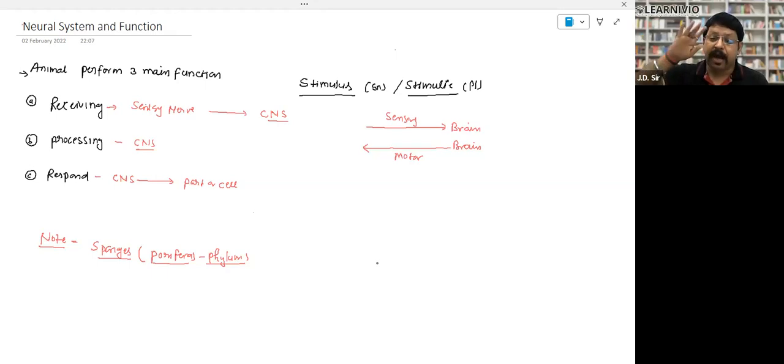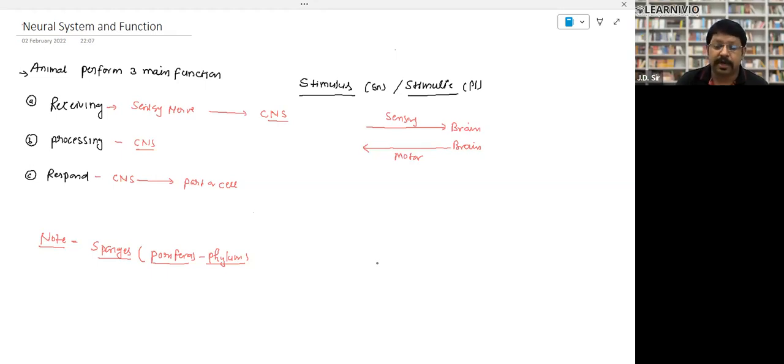For example, I have touched a hot object or a cold object. This hotness or coldness will be received by some neuron and they will take this message to the brain. So those neurons which take messages to the brain are called sensory neurons, right? Then the information will reach the brain. The brain will respond accordingly and it will give the order, right?